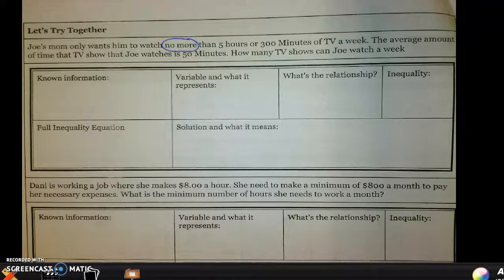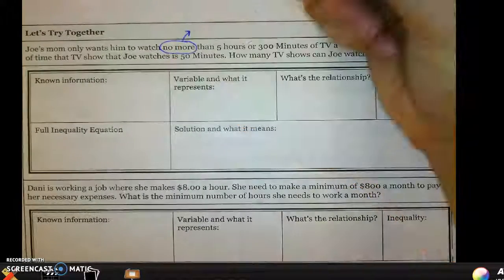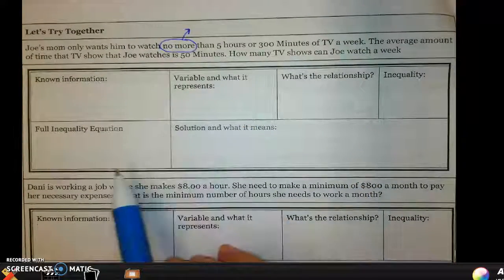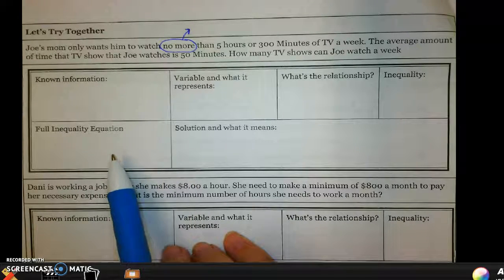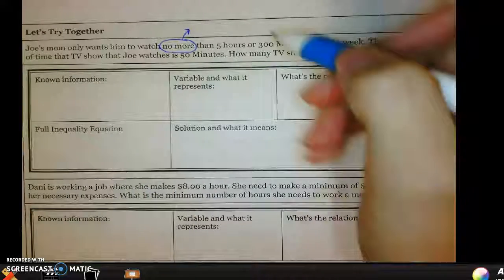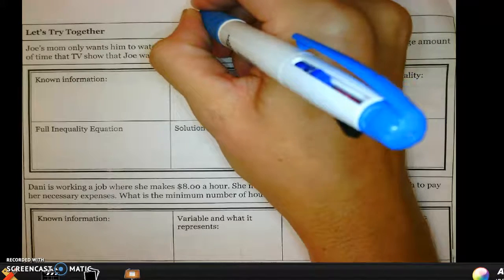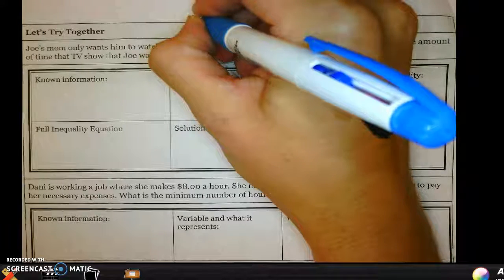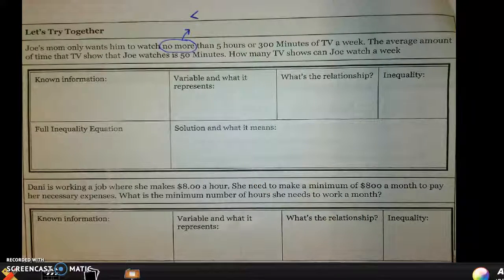So no more tells me that whatever we're doing on the left side of the inequality cannot be any more than what's on the right. So I know that everything on my left side has to be less than what's on my right side, or no more than.